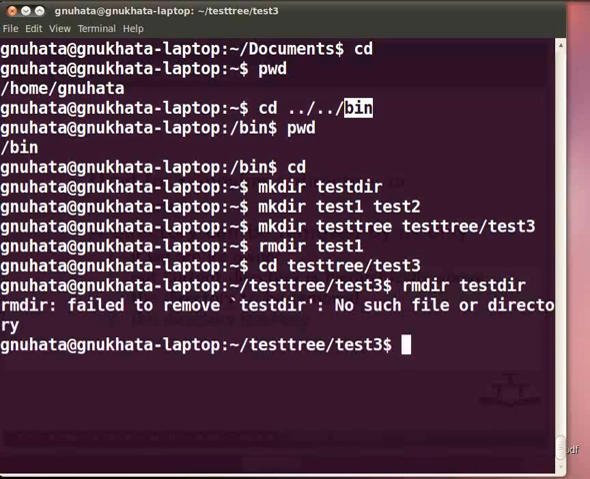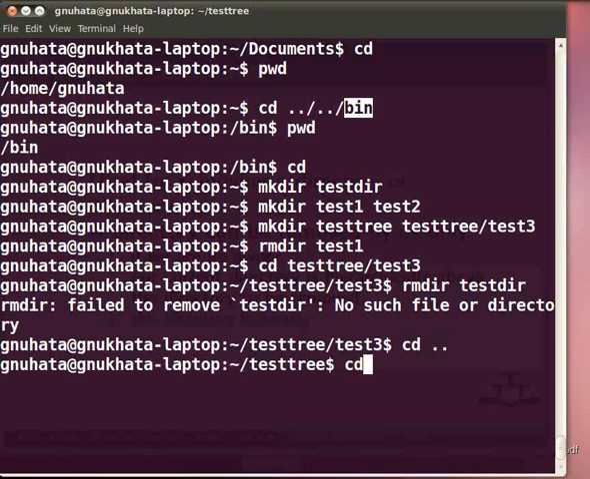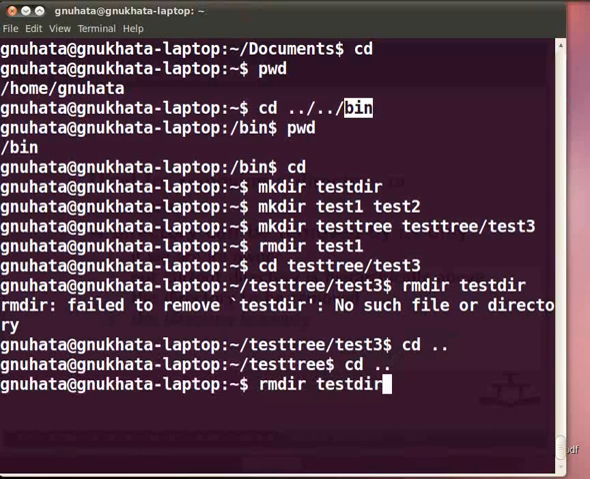So we have to go to the directory which is hierarchically above the testdir directory. Type cd space dot dot and press enter. Now go back to our parent directory by typing the command cd space dot dot. Now again try the previous command. Type rmdir space testdir. Press enter. The testdir directory is successfully deleted. Note that the testdir directory was also empty.